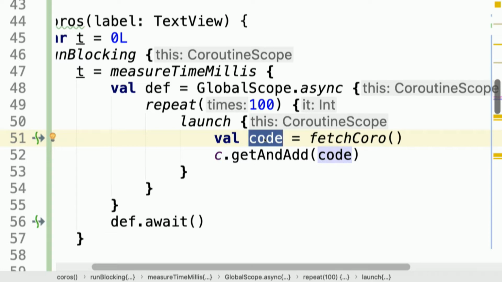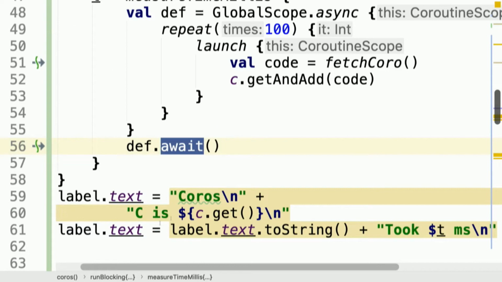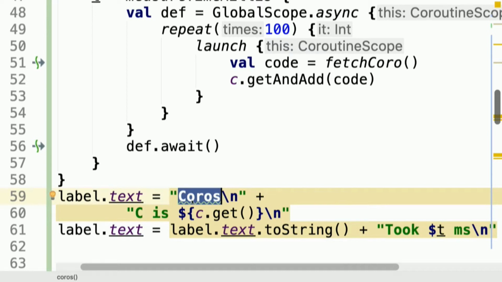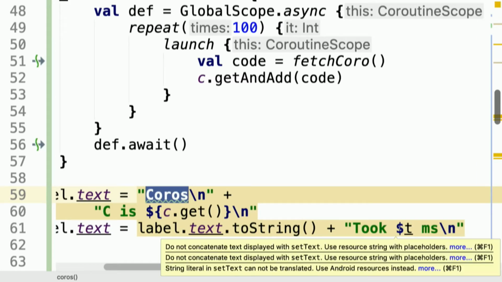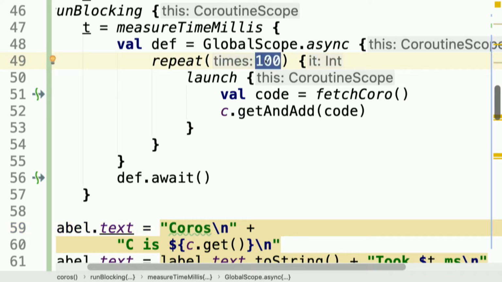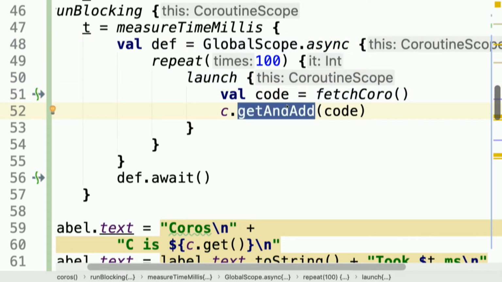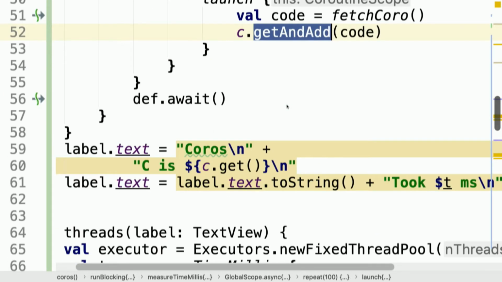So I'm making 100 calls, I will get 100 200 OKs, so I expect C to be equal to 20,000. I believe my math is right. I will wait for all the coroutines to finish, and at the end I will know how many 200 OKs I got back in the response and how long it took, okay? So very simple code. Maybe lots of boilerplate around, but the gist of it is 100 coroutines using global scope, fetching data, adding values, and then just checking how much time I spent on that.